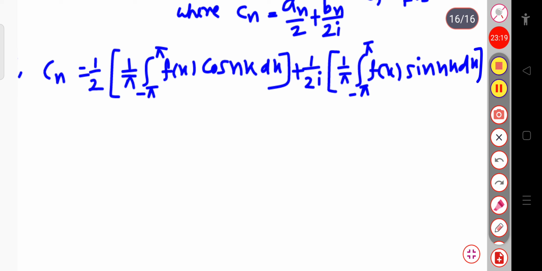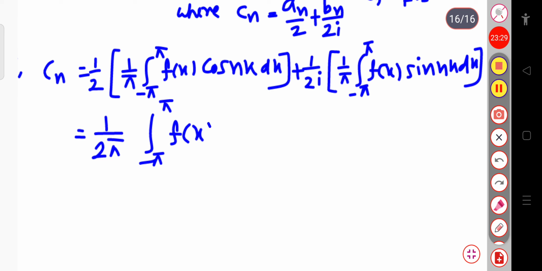Now combining, I can write this as 1 by 2 pi integration from minus pi to plus pi. If I take f of x common, in the first term this is cos nx, and in the second term, since this is 1 by i, if I multiply i in the denominator as well as numerator, i square will be minus 1, and when it gets multiplied with this i, this will be minus i.